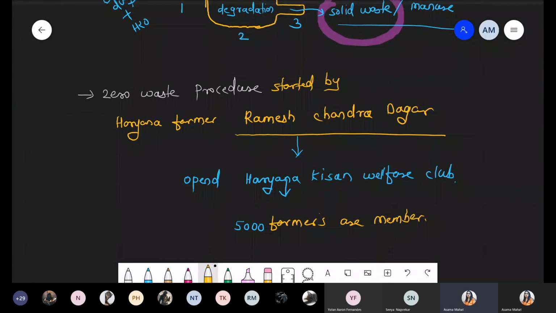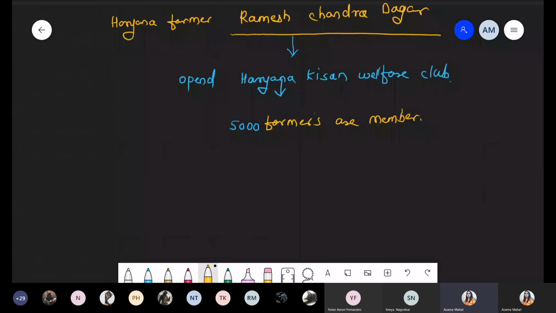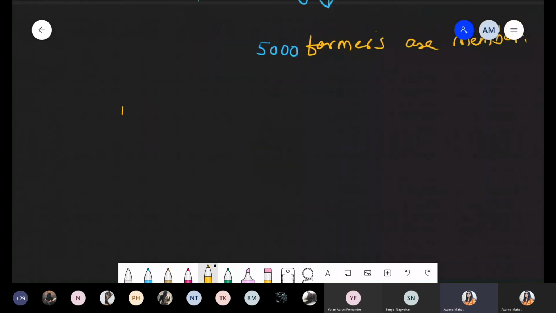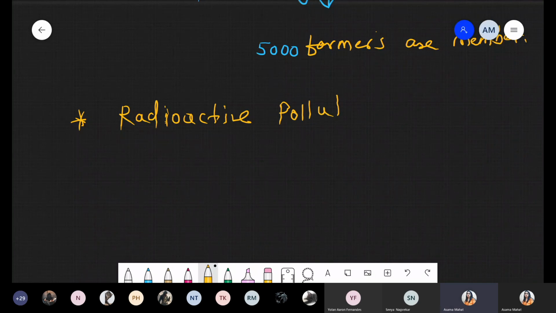And the last point is radioactive pollution. So this soil pollution part is covered. Now we are talking about radioactive pollution. Next point. ये भी बहुत छोटा point है. We are not going into too much detail because आगे हमें discuss करना है greenhouse effect and global warming, which is the last point of this chapter, and it's important also. So the next point is radioactive pollution.